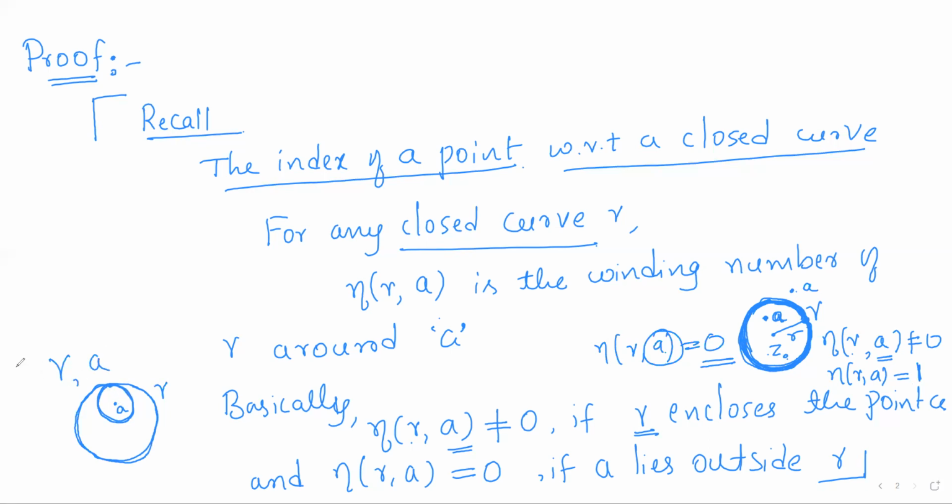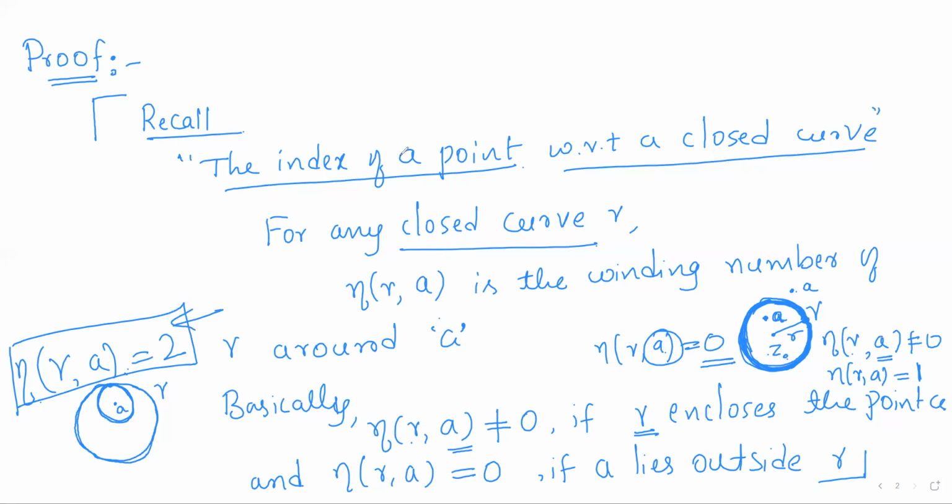So the index of A with respect to gamma is 2. So basically the index will be non-zero for all points enclosed by the closed curve. The index will be 0 for all points outside the closed curve. And in particular, the index will be nothing but the number of times the curve winds around that particular point. So this is the basic idea of the index of a point with respect to a closed curve.